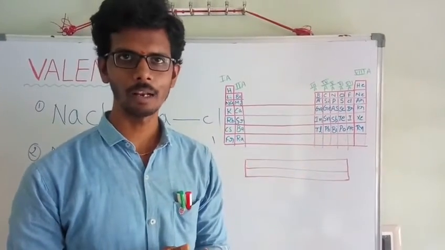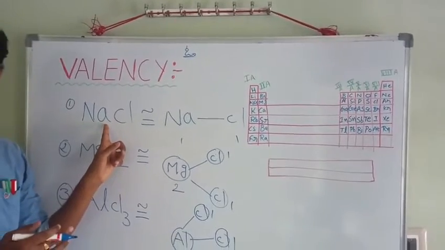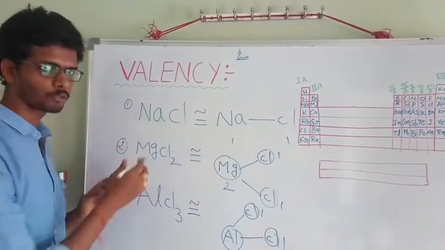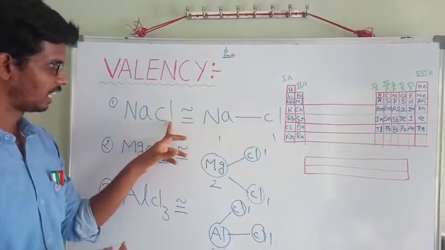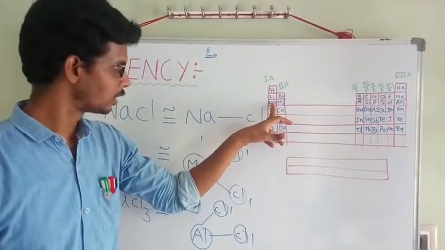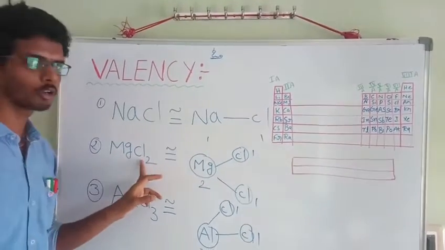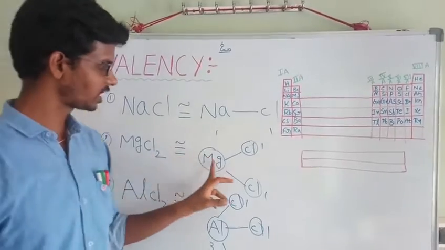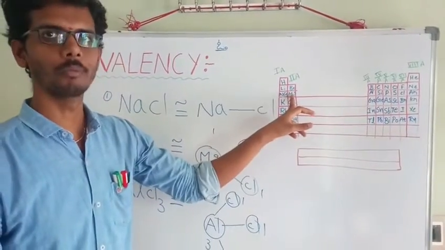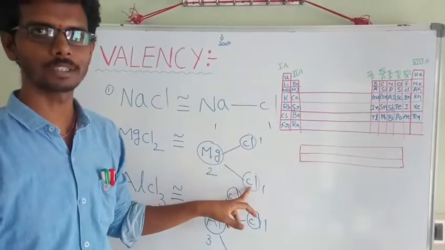Suppose for example, let us see sodium chloride. What is the formula of sodium chloride? NaCl. Here, sodium belongs to which group? First group. That's why sodium valency is 1. Let us see magnesium chloride. Here, magnesium belongs to which group? Second group. That's why magnesium atom can bind with two chlorine atoms.